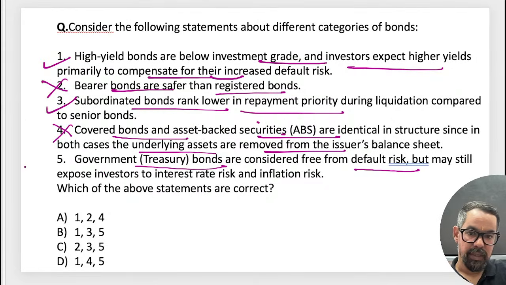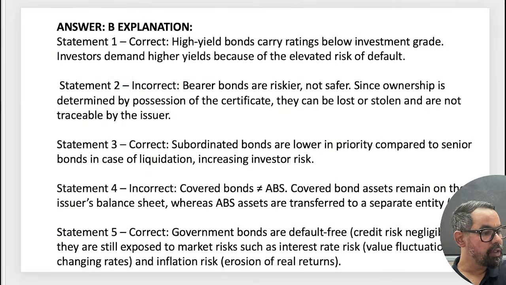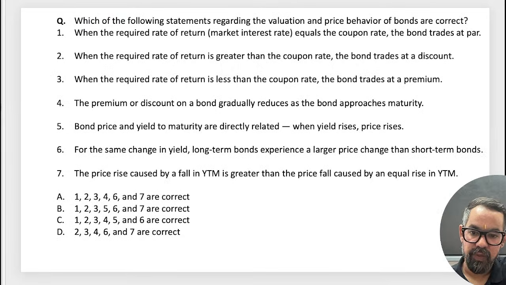Still this fifth one is true. So 1, 3, 5 means option B must be the right answer for this particular one. Correct. Next one. Okay, this is your question.